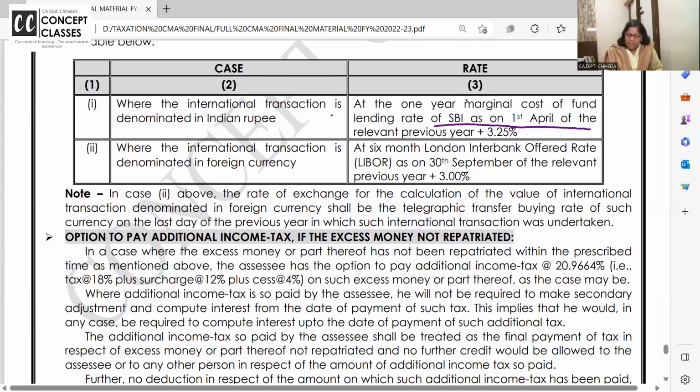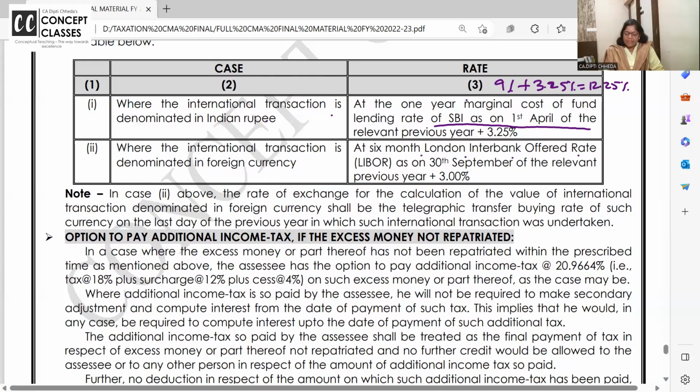So suppose interest rate of SBI is 9%. So 9 plus 3.25%, 12.25% से आप इंटरेस्ट शुरू कर दोगे लेना. Where 6 months LIBOR, London interbank offered rate, if the international transaction is in foreign currency. Okay.